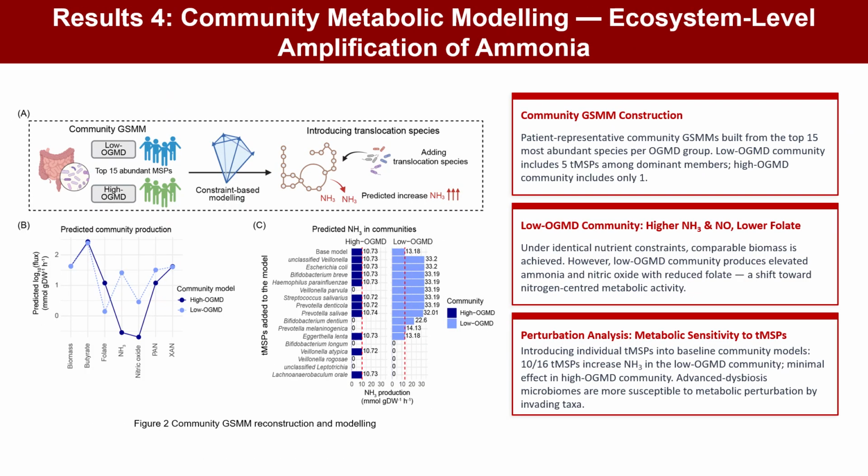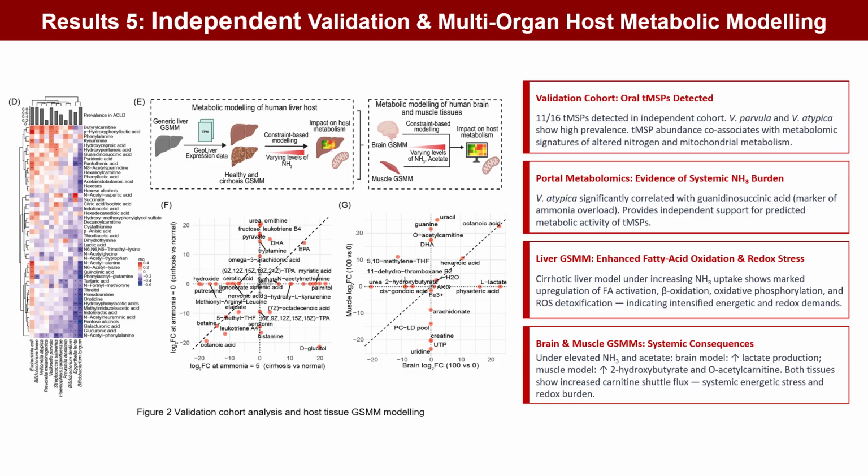We further constructed community models for low and high OGMD patients. Under identical conditions, both communities achieved similar biomass. However, the low OGMD community showed higher ammonia and nitric oxide production. Perturbation analyses by introducing individual TMSBs showed 10 out of 16 TMSBs increased ammonia production in the low OGMD community, while having minimal effects in the high OGMD community. These results suggest that low OGMD patients are in a more advanced dysbiotic state and are more susceptible to perturbation by translocating taxa.